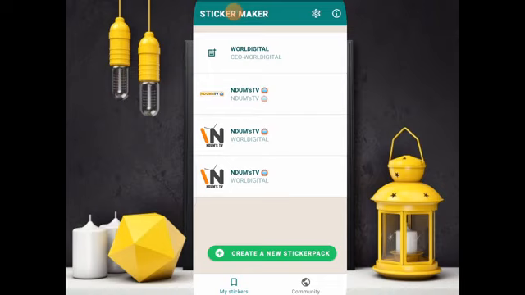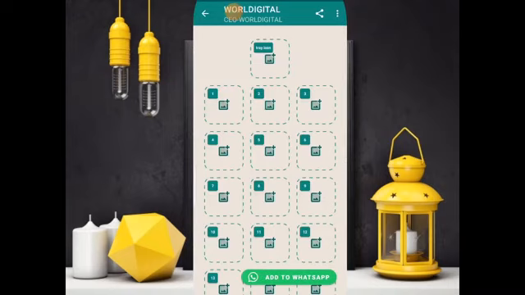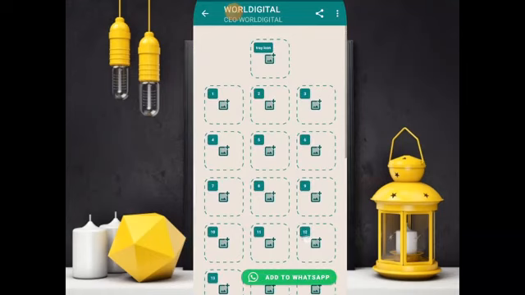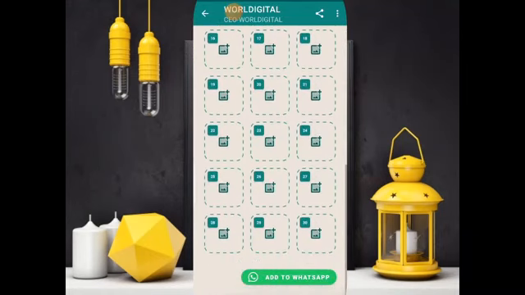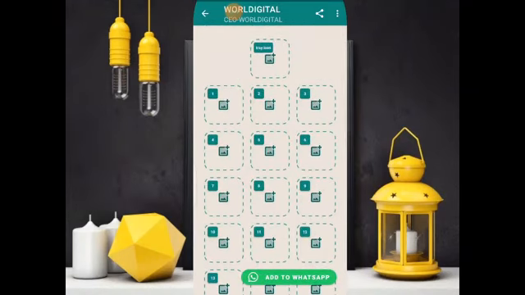So have a close watch. I have already created this one, this is the name. So I click on World Digital up here. At this level now you have this interface. It means you can create as many stickers as you wish. You can create up to 30 stickers in this pack.